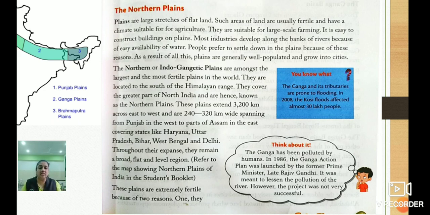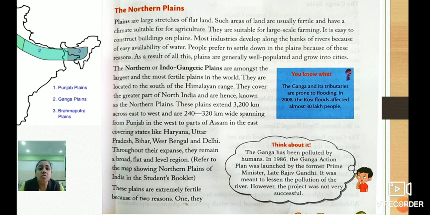Okay, so this is the main thing about the plains. Such areas of land are usually fertile and have a climate suitable for agriculture. Children, these are the flat land which is very fertile and suitable for agriculture. Even the climatic conditions of this region are very suitable for agriculture. They are suitable for large scale farming. Large scale means big farm.